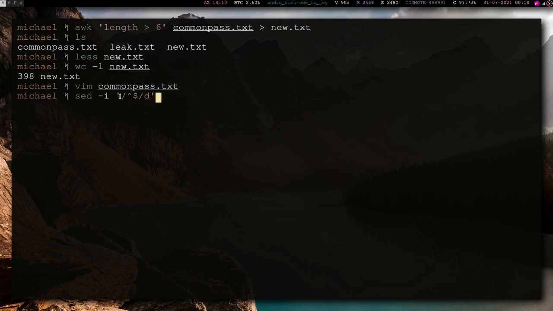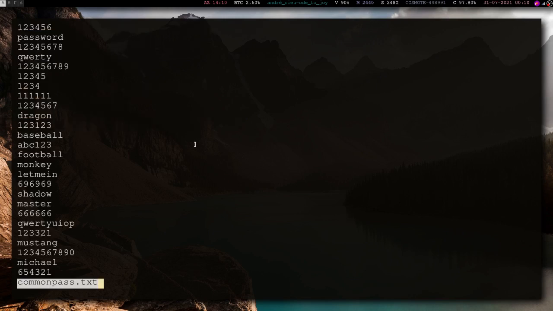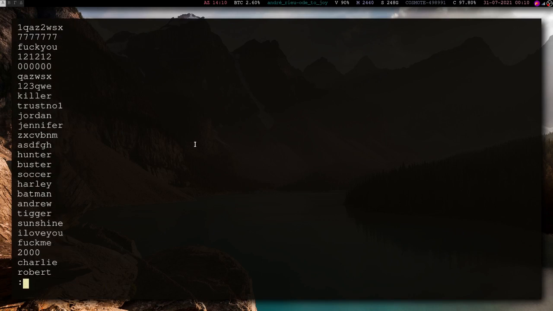This stands for delete every line that doesn't actually have characters in it. Oh, we need to give the input file. And now, if we view that, those lines that we added are now out.